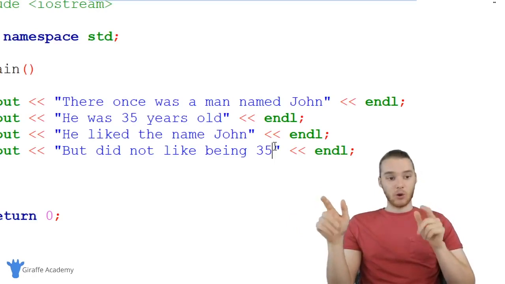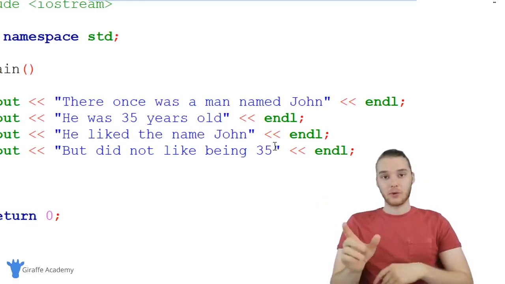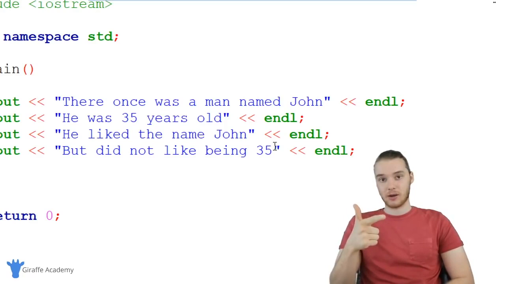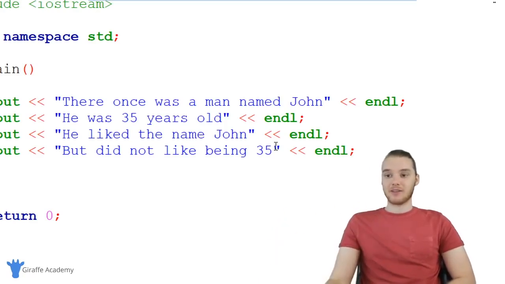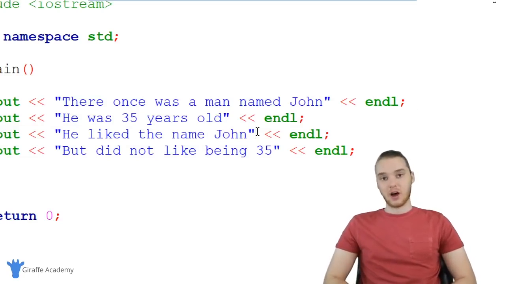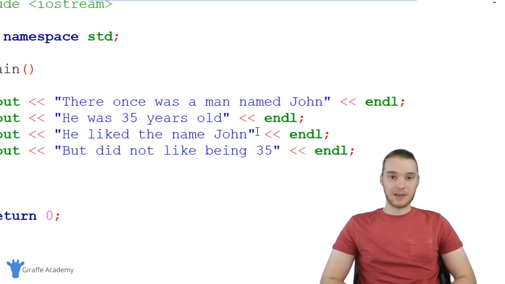Here's the problem though. In order to make those changes, I had to manually go through and individually edit each one of the places where the character's name or the character's age showed up. Imagine that instead of having a story that was only 4 lines long, I had a story that was hundreds of lines, and we mentioned the character's name hundreds of times, and their age hundreds of times.